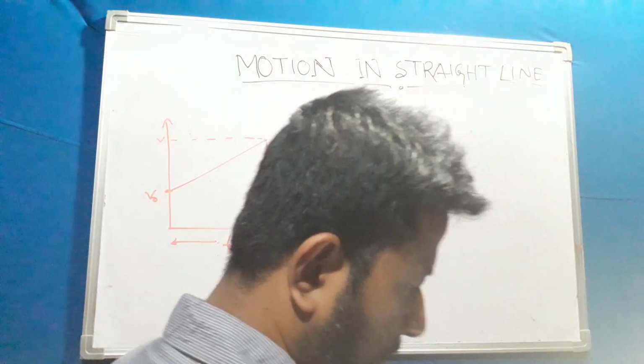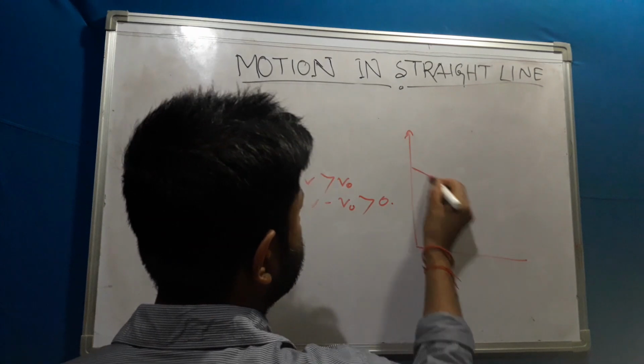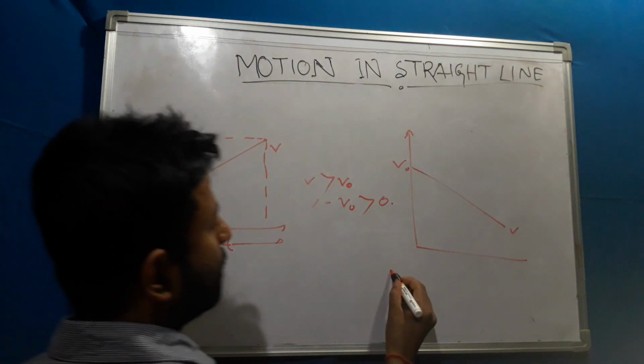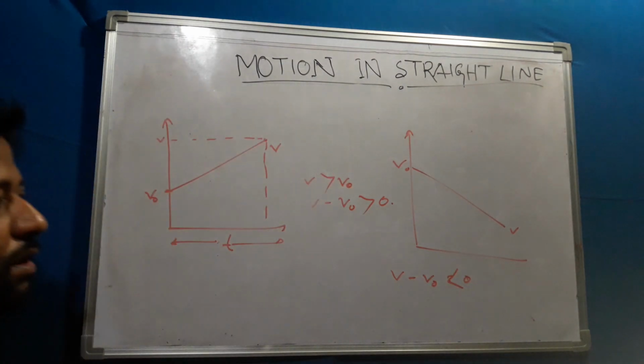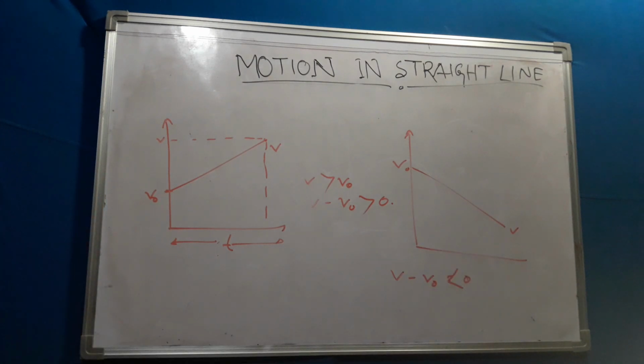Whereas if the graphical representation is like that, this is v0, this is v. In that case, final v minus v0 is less than or equal to 0, because v is less than v0. So in that case, I will get a negative acceleration.